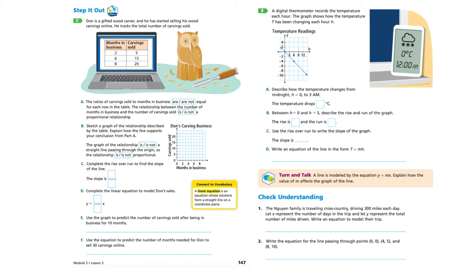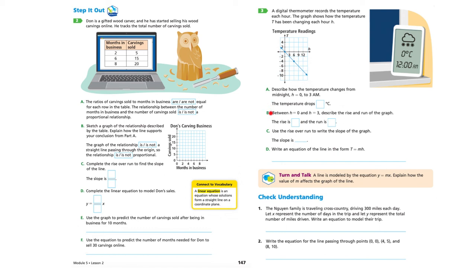So number 3, a digital thermometer records the temperature each hour. The graph shows how the temperature T has been changing each hour. So this line's a little different. The way it looks, the direction is a little different than what you've seen so far. So they say, A, describe how the temperature changes from midnight, H equals 0, to 3 a.m. And so they're telling you that it drops how many degrees.